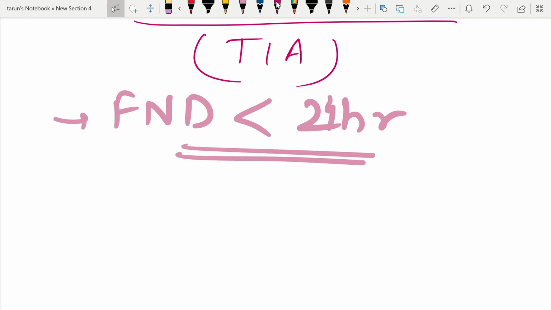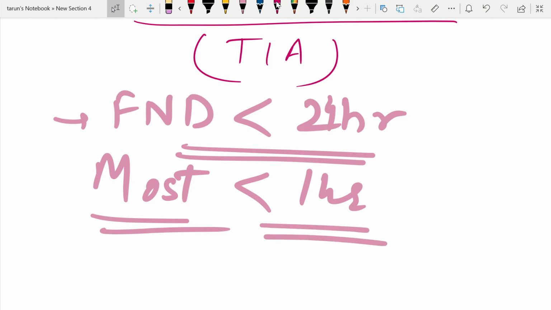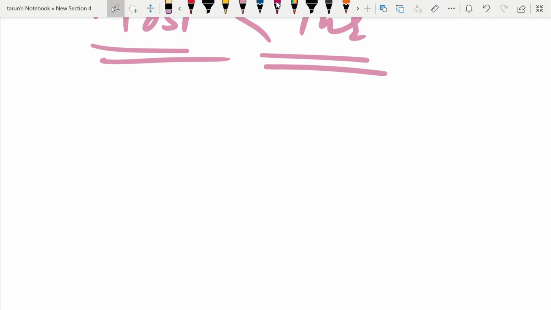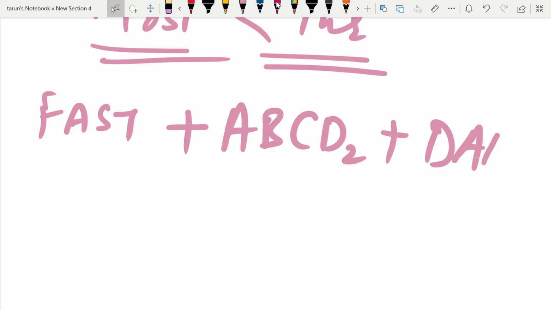And most of the attacks usually go away within 1 hour. Most of the deficits go away within 1 hour. So these things you have to remember. In addition, you can remember it like this: you have to do the FAST, then you have to do the ABCD2 score, then you have to give the patient dual antiplatelet therapy.